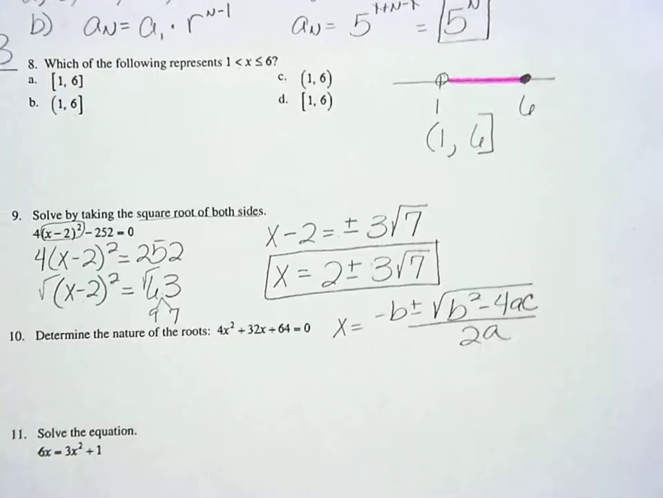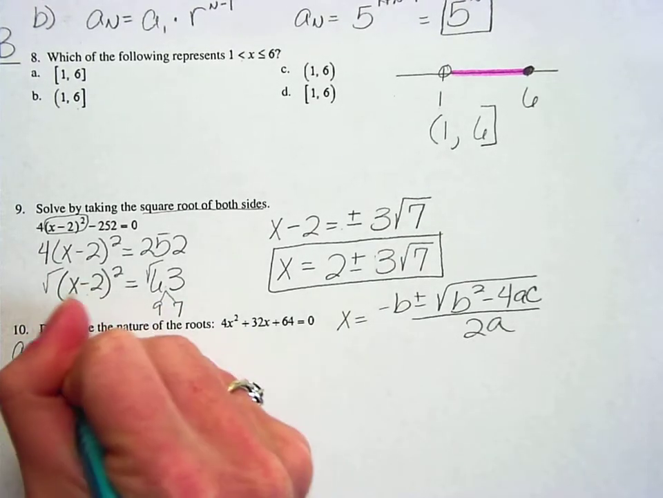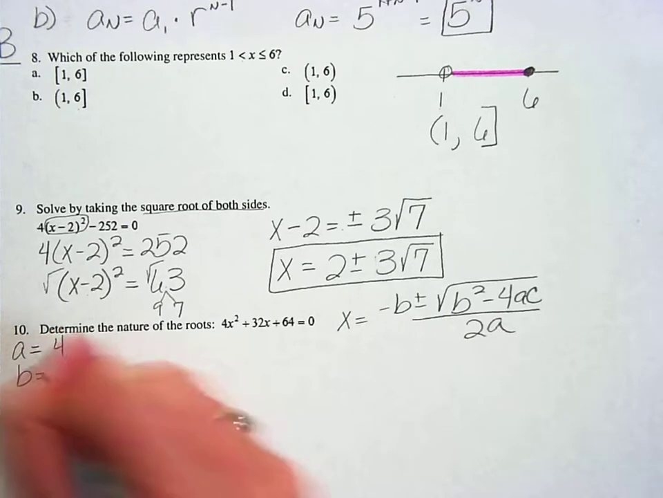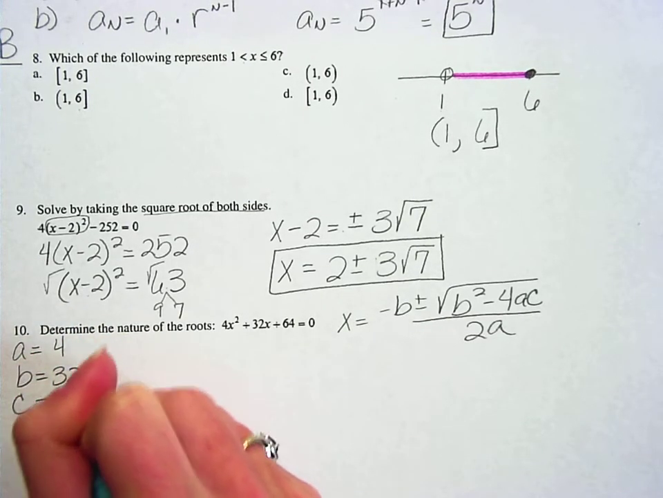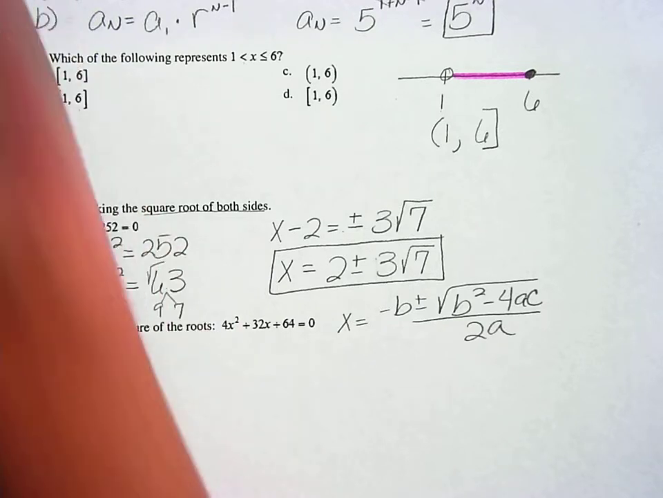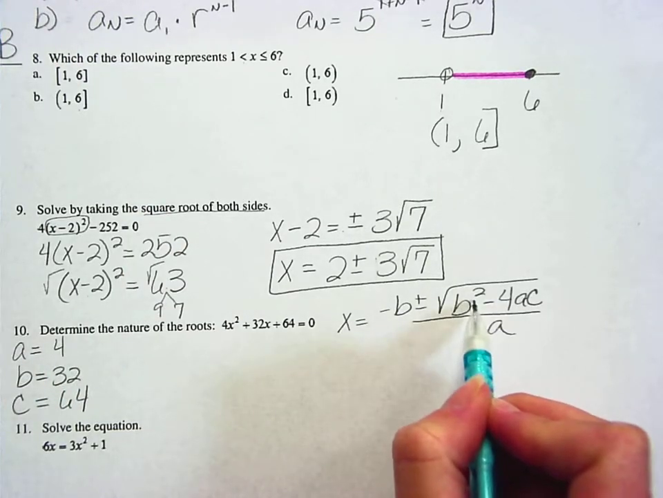All right, then we'll keep going. So I'm going to have here that my A value is 4, and my B value is 32, and my C value is 64. Let's plug some of that in, and I'll know by what's happening underneath my square root about the number of roots that I have.